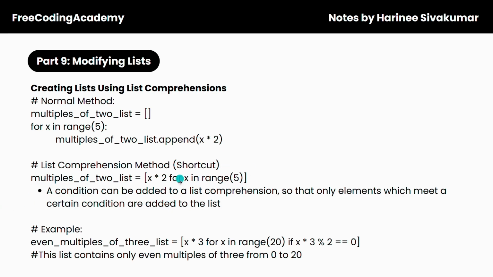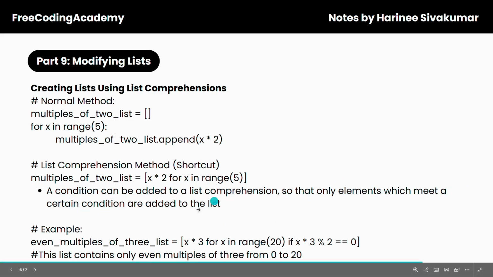So a condition can be added to a list comprehension so that only elements which meet a certain condition are added to the list, which is not being done in this example, but it is being done here. So here, even multiples of 3 list. So here we have in square brackets x times 3 for x in range 20. So this is saying from 0 all the way to 20 exclusive. So 0 inclusive, 20 exclusive.